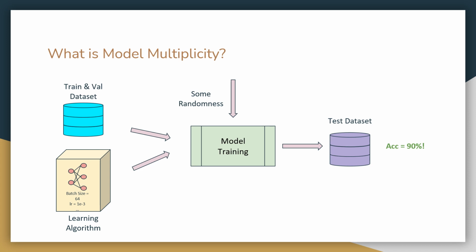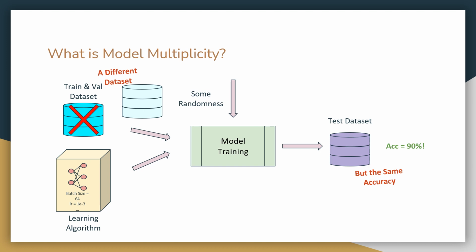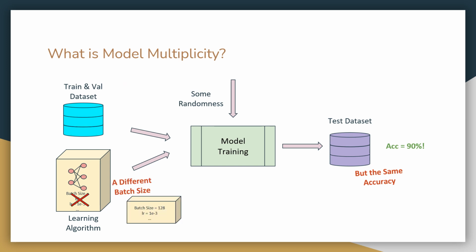However, due to the over-parameterized nature of deep learning, not every choice we make is unique. For example, we could have trained on a different dataset and still achieved the same test performance. We could have trained the model with a different batch size and still achieved the same performance.